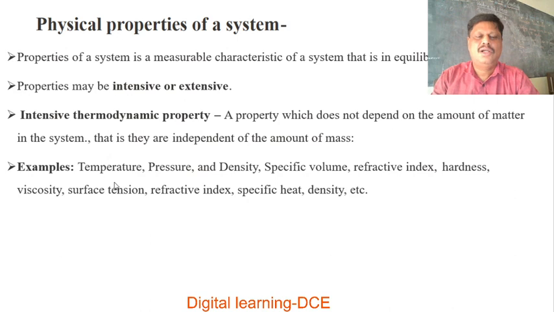Examples are temperature, pressure, density, specific volume, refractive index, hardness, viscosity, surface tension, specific heat, etc. These are all examples of intensive thermodynamic properties.